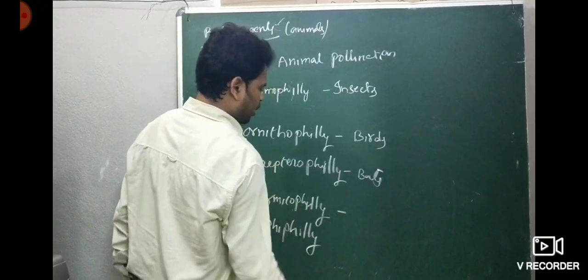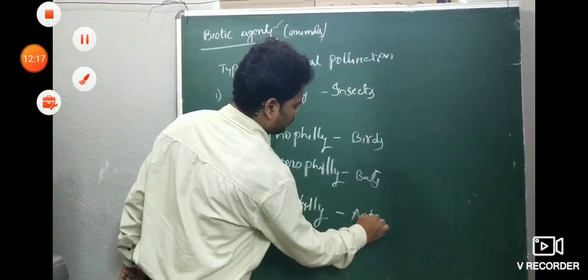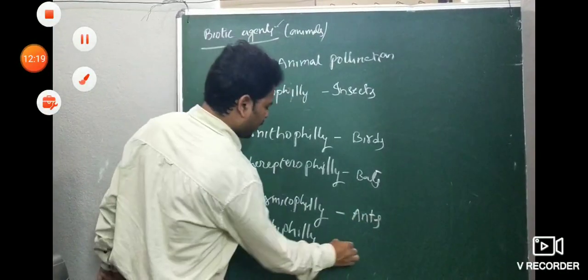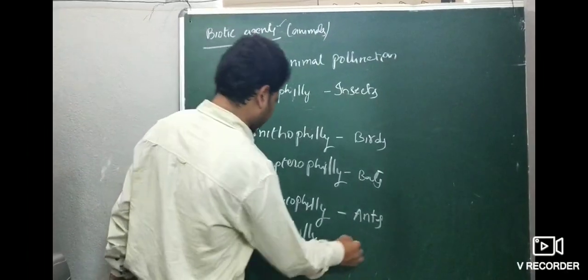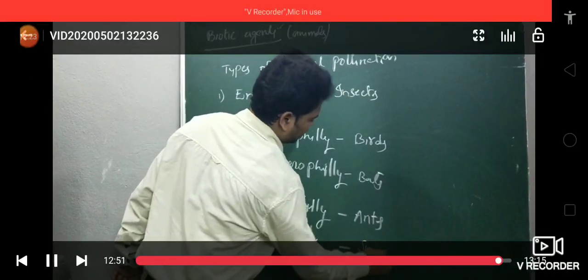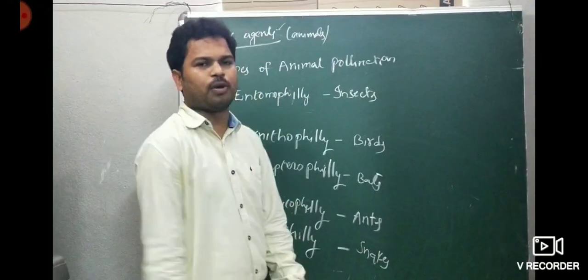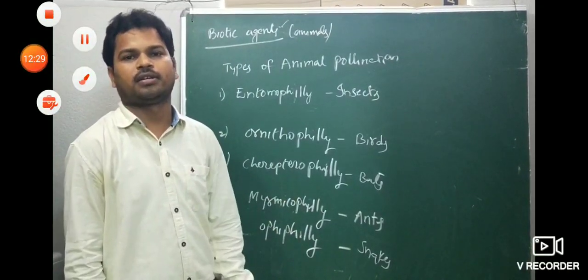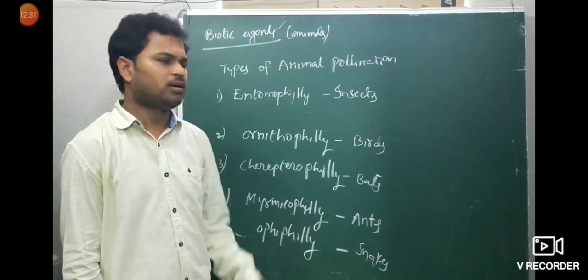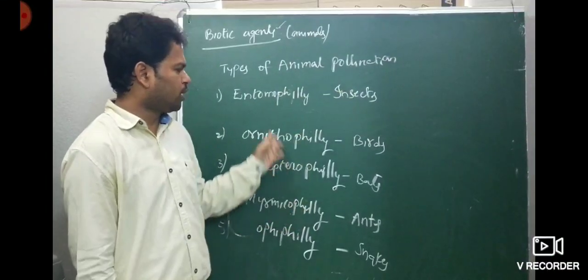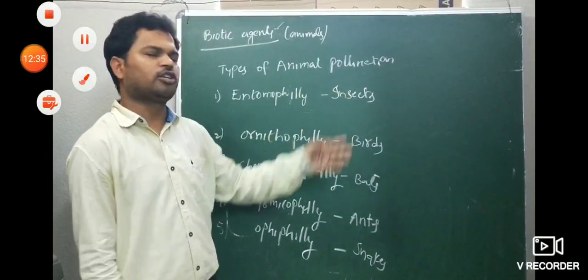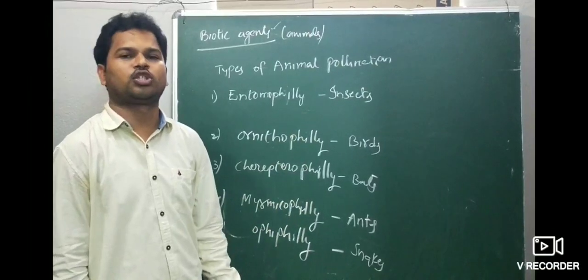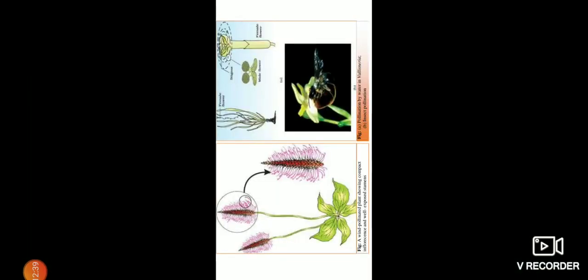Myrmecophily: the flowers are pollinated by ants. Ophiphily: the flowers are pollinated by snakes. So these are different types of pollination by animals, with different agents involved. Sometimes you may be asked to identify correct matches or incorrect matches, how many are correct. Malacophily means the snail is the agent in pollination.